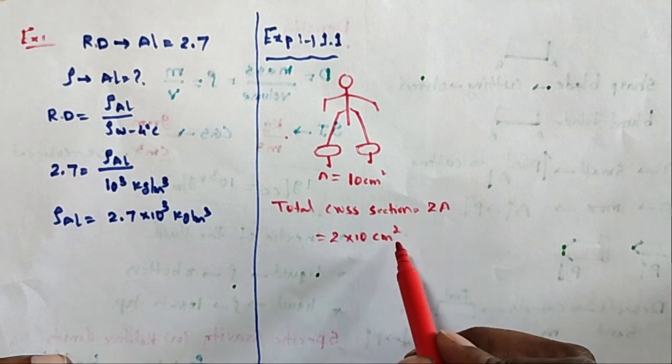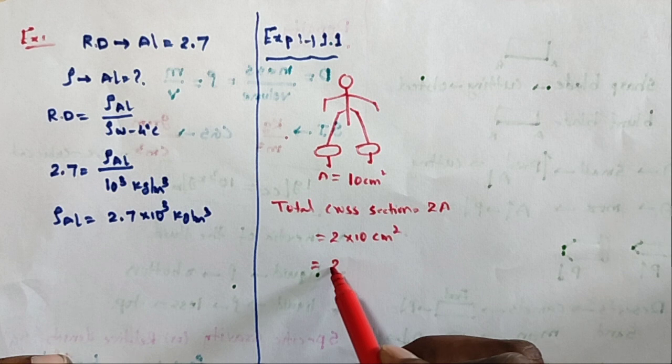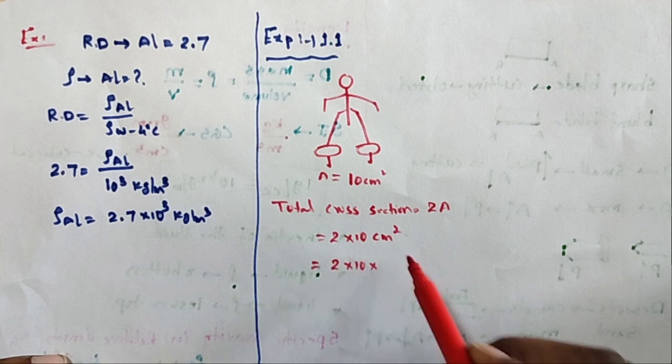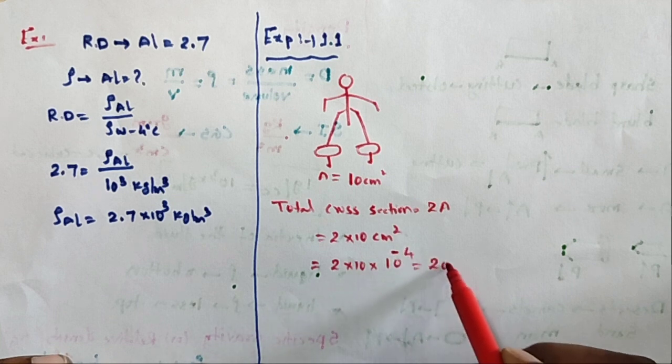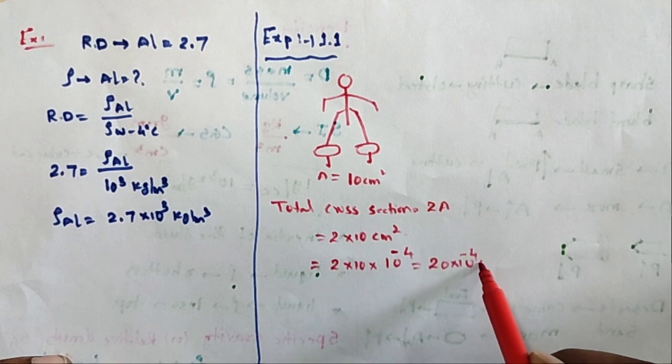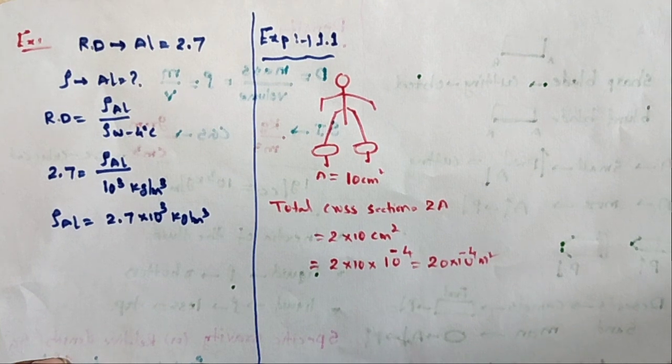So here I will convert it to meters. 2 into 10 into centimeter, 10 power minus 2, so I am taking 10 power minus 4. 20 into 10 power minus 4 meters square. This is the total area. So you can find the average pressure, P average.